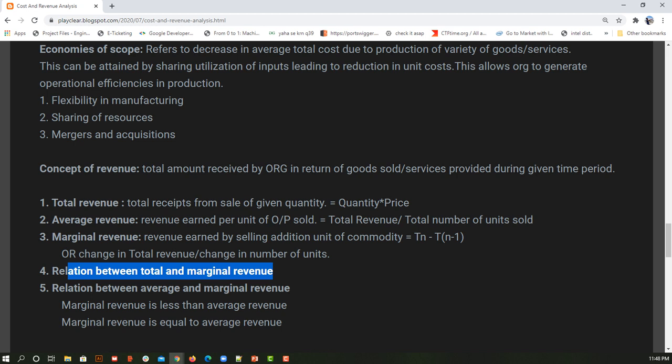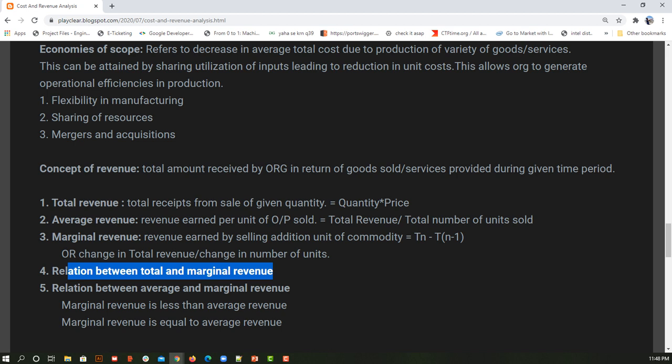Okay, let me give you 3 statements. If marginal revenue, which is nothing but the revenue that I generate from selling one more unit, or I can say the last unit, is greater than 0, meaning it is positive, then I can say total revenue is increasing, because I got some positive amount as marginal revenue.